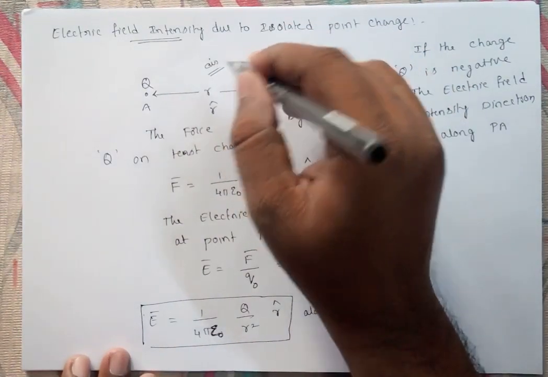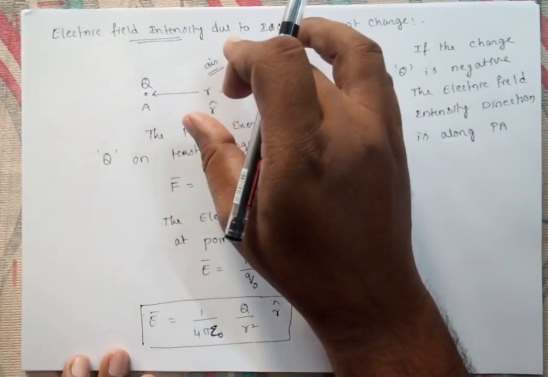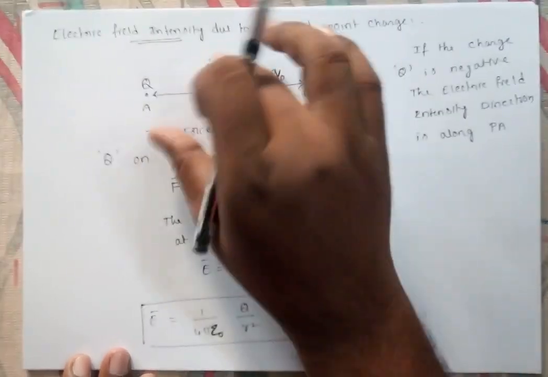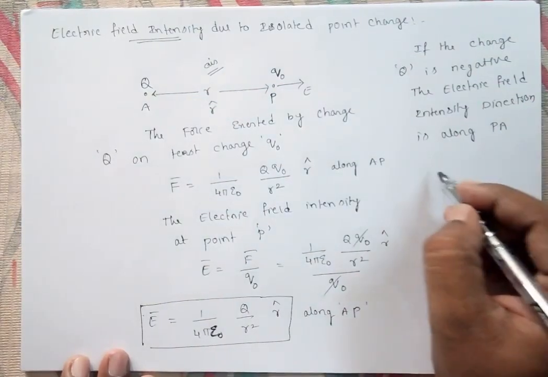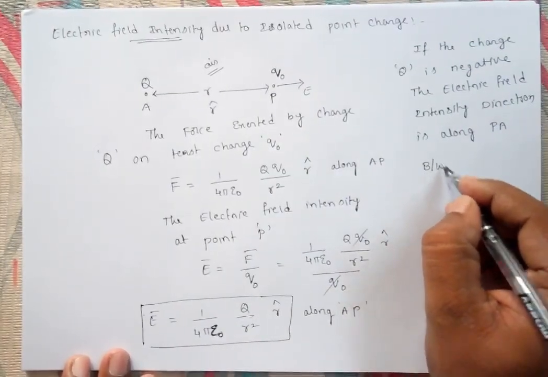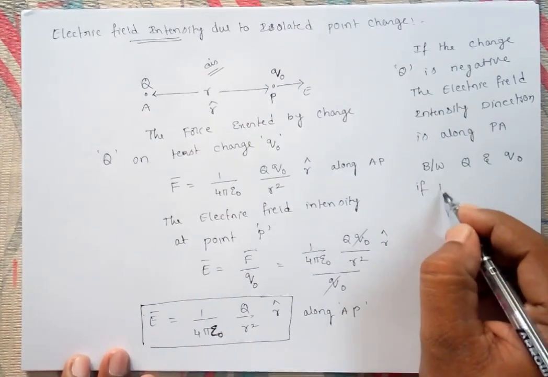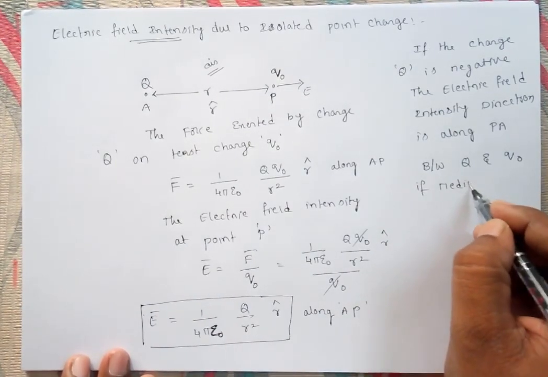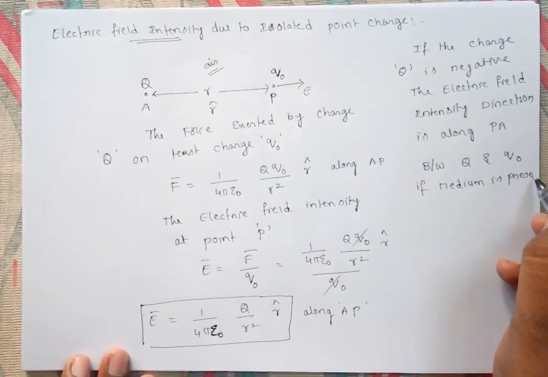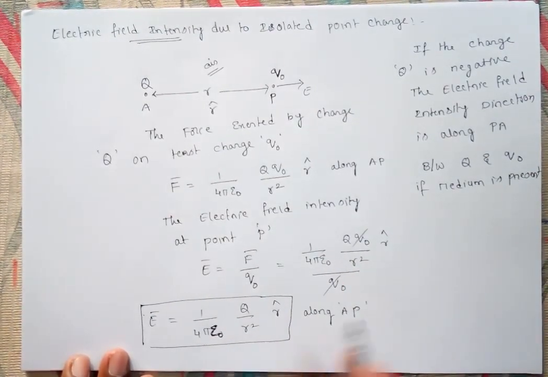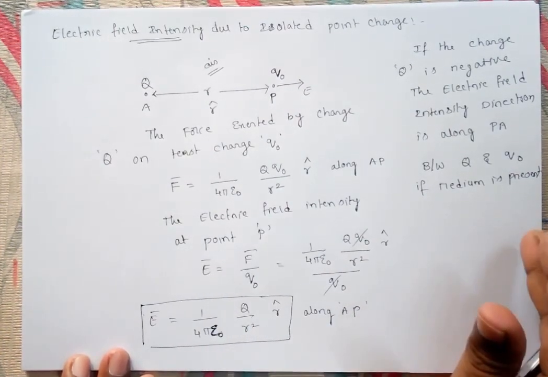But instead of air, if any medium is present between q and q naught, what will happen? Instead of epsilon naught, we'll take epsilon, the permittivity of the medium.